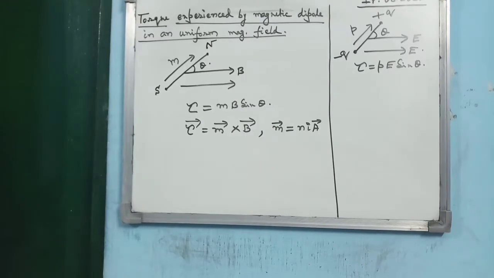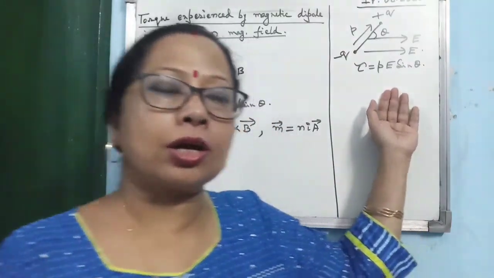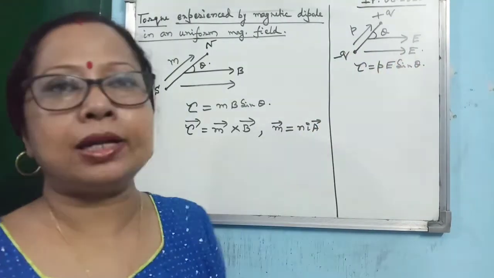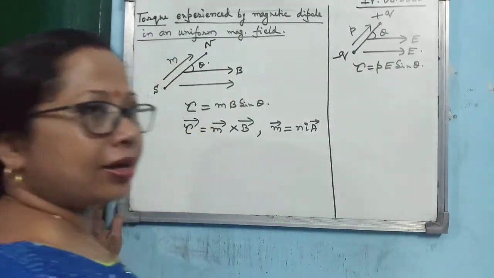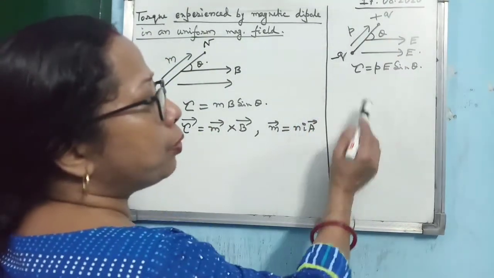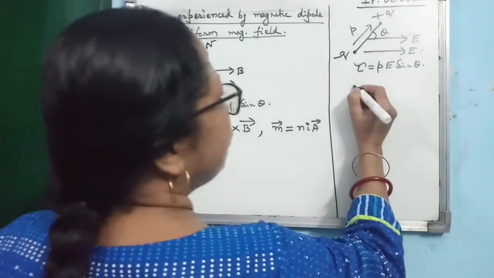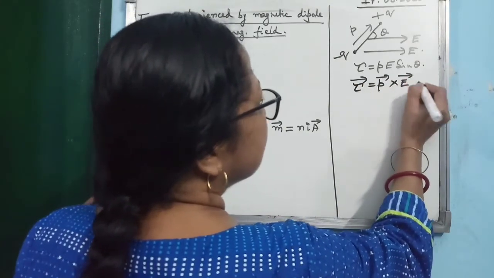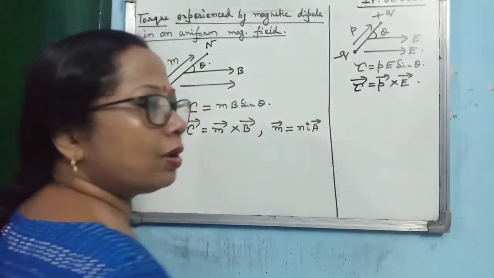Now next is, if you place a magnetic dipole in a uniform magnetic field, what will happen to it? Again we will do it just by considering the concept of electric dipole. You know that if you place an electric dipole in a uniform electric field, making an angle theta with the direction of the electric field, then the electric dipole experiences a torque which is given by PE sine theta. This is the magnitude, and if you consider torque as a vector, then you can write the torque experienced by an electric dipole as P cross E.